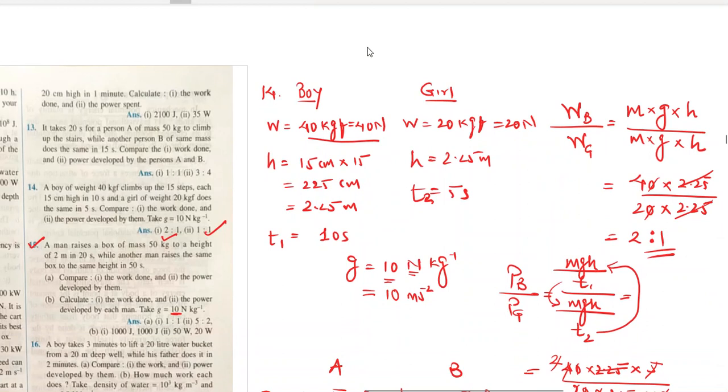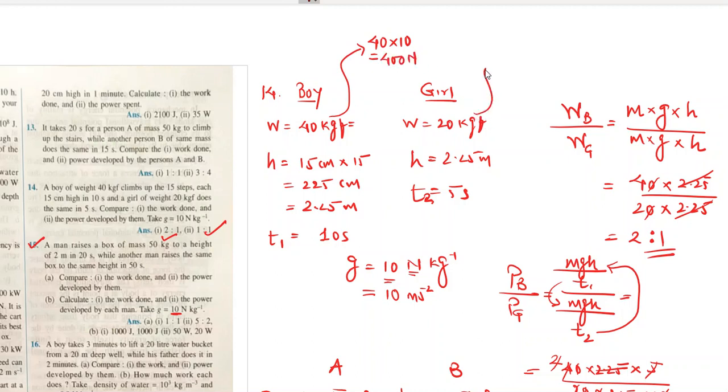Okay, there is one small mistake which I want to just point out. Here, there is one mistake I made. If you want to convert from kgf to Newton, that's what you need to do. So you multiply 40 by 10 and that becomes 400 Newton.